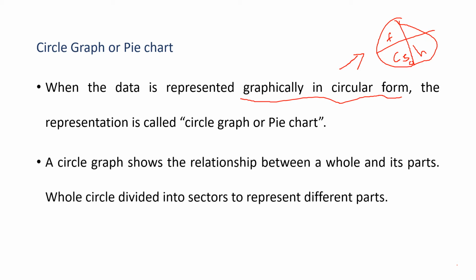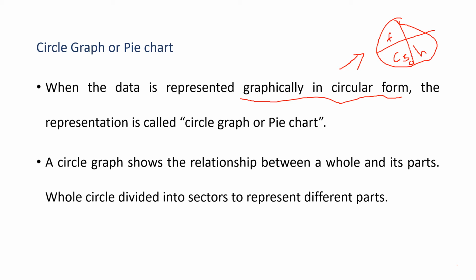A circle graph shows the relationship between the whole and its parts. For example, this whole circle represents the data of sports. One sector is football, one is cricket, then hockey. Like that we are dividing the whole, and each sector gives the information.